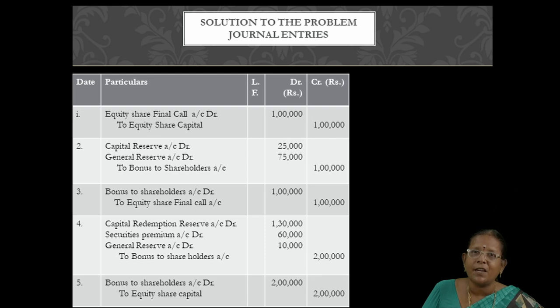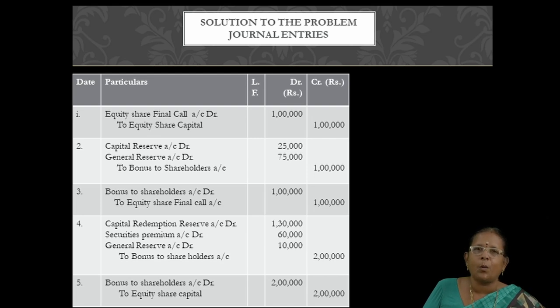Already we have utilized 75,000 for conversion. Remaining 25,000 are there in general reserve account. Out of 25,000, I am going to use 10,000 for this. Okay. So capital redemption reserve account debit 1,30,000, securities premium 60,000 and out of 2 lakhs, 1,90,000 we have utilized from CRR and securities premium. So remaining 10,000 from general reserve account. So to bonus to shareholders 2 lakhs. Then next one is bonus to shareholders account debit to equity share capital 2 lakhs. That's all. So there is no difference in any problem.